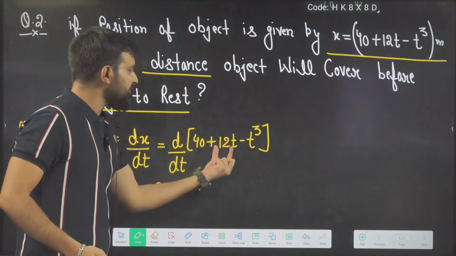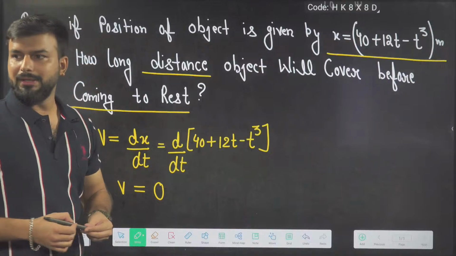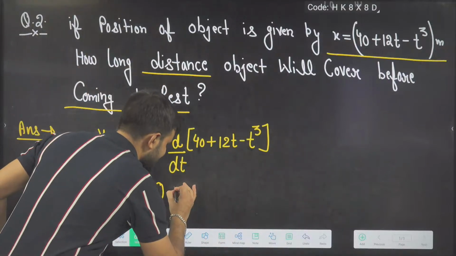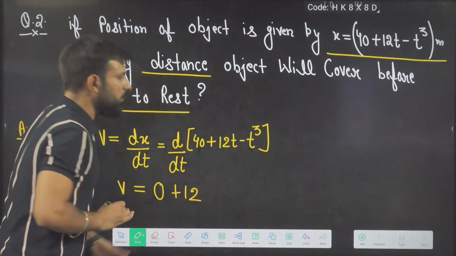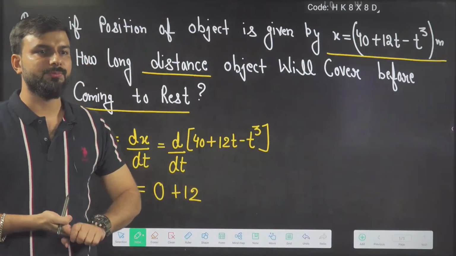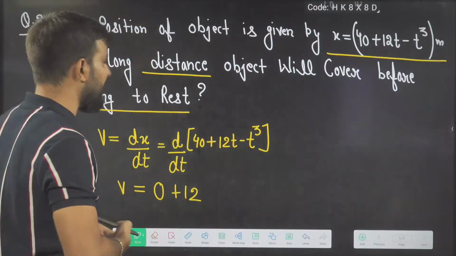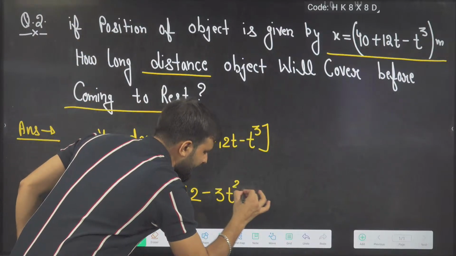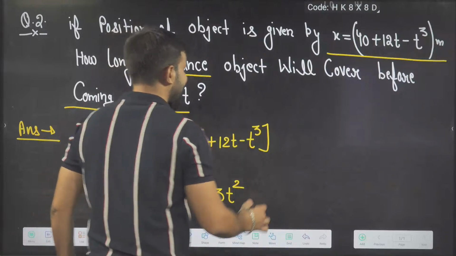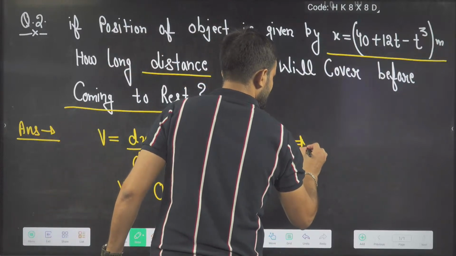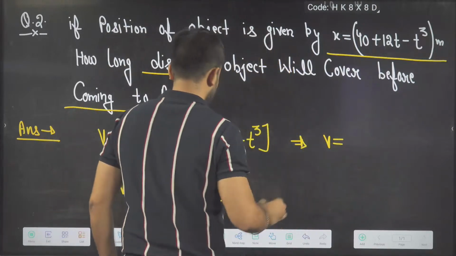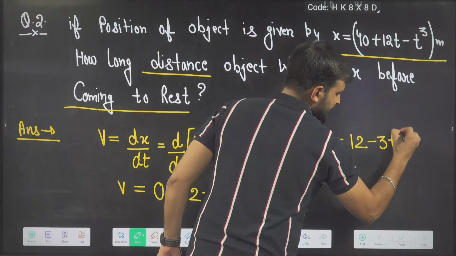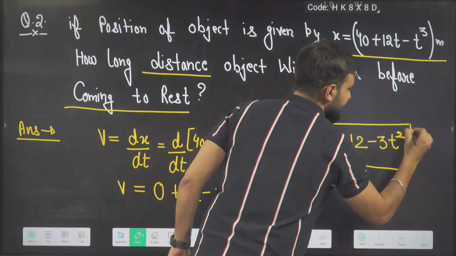What is the differentiation of 12t, beta? It will be plus 12. What will be the differentiation of t cube? 3t square with a negative sign. Minus 3t square. Very good. So what is the velocity we are getting from here? The velocity of the object we are getting is 12 minus 3t square.